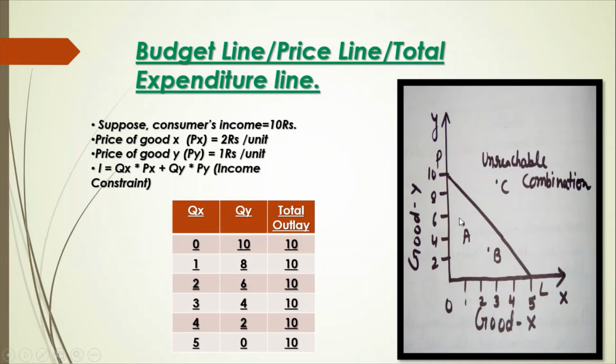If he chooses a combination within this line, he is spending less than his income, and that means he is getting less satisfaction. If he wants to go to a point which is located outside the price line, here in this diagram we can see point C is located outside the price line. That is an unreachable combination for the consumer because his income does not allow him to reach point C. So this is the budget line.